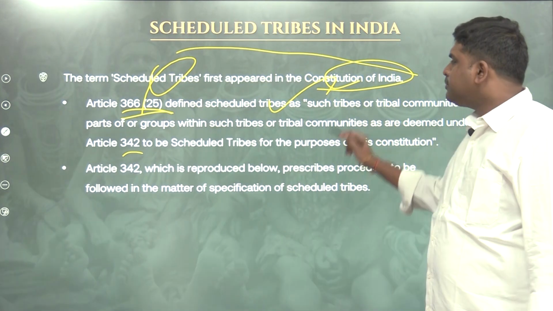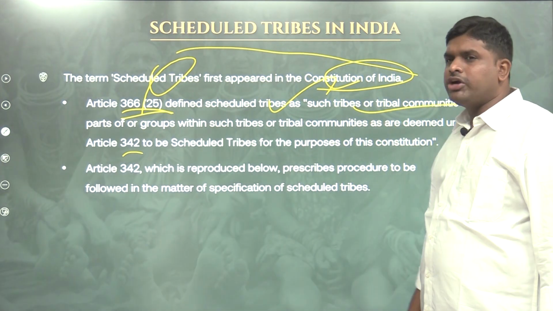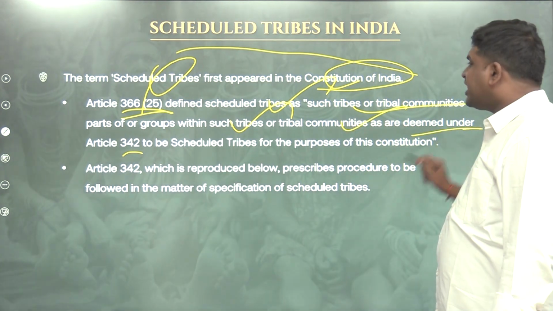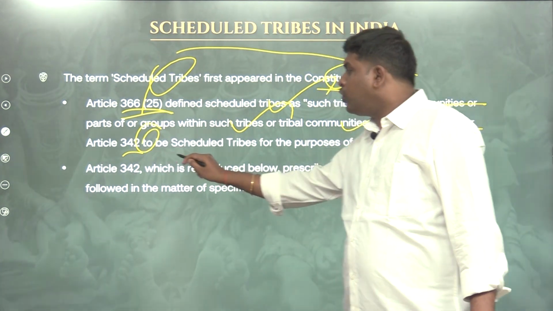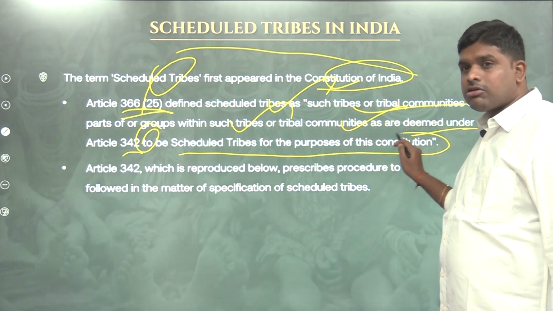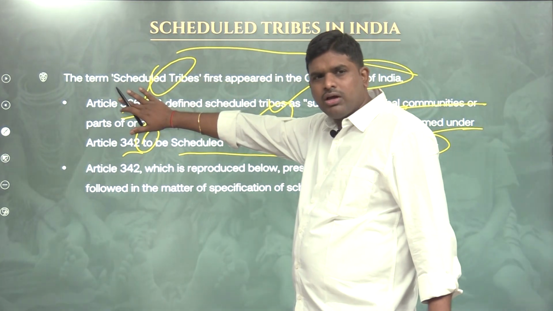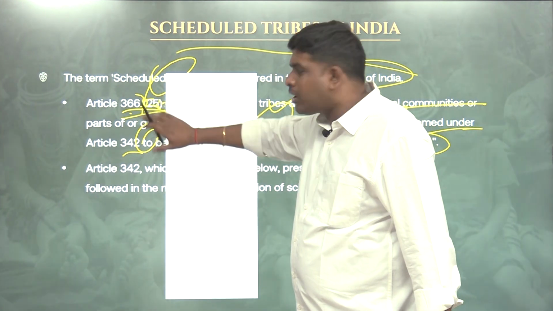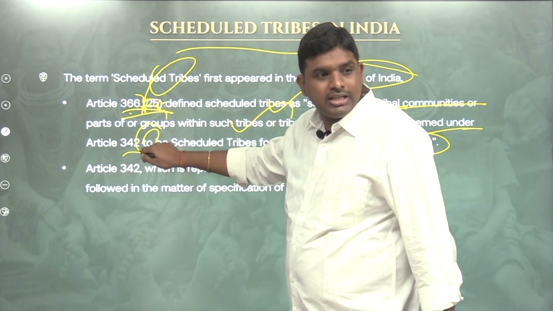Article 366 defined scheduled tribes as such tribes or tribal communities, or parts or groups within such tribes or tribal communities, as are deemed under Article 342 to be scheduled tribes for the purpose of this Constitution. So, Article 366 told that a community or a group of communities or contiguous communities are called tribes who are present in Article 342.